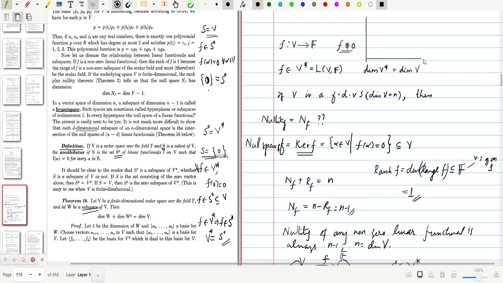Even if we consider a subset S of V, we can collect S naught.